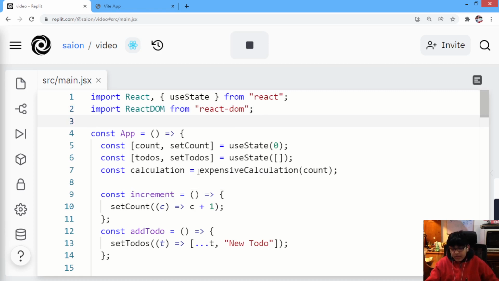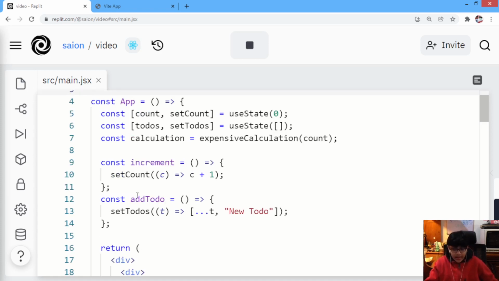For example, you have a method that is doing an intensive calculation, and you call it, but every time you call it, you are giving it the same numbers to calculate with. It is doing a very intensive calculation, so there will be lag in your application, right? And to prevent that lag, to prevent doing that intensive calculation when you are giving the same number as before, you can use the useMemo hook, right?